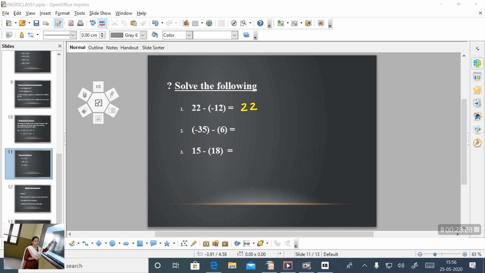Then this subtraction is converted to addition, plus, by taking the additive inverse of the number being subtracted. Here minus 12 is subtracted, so take the additive inverse of this minus 12, that is plus 12. Which case is this? This is our first case of addition. That means both are positive. What is the rule? Add their numerical values, that is 22 plus 12, and put the same sign. So the answer is plus 34.